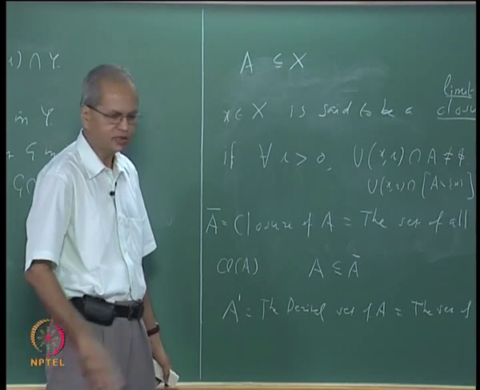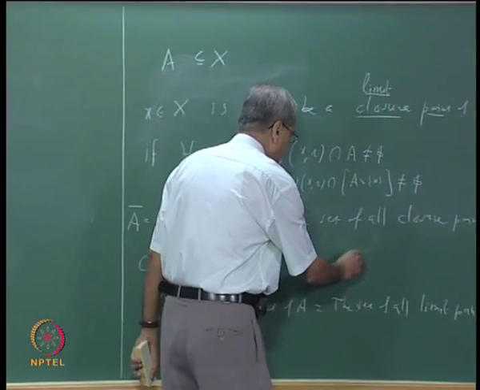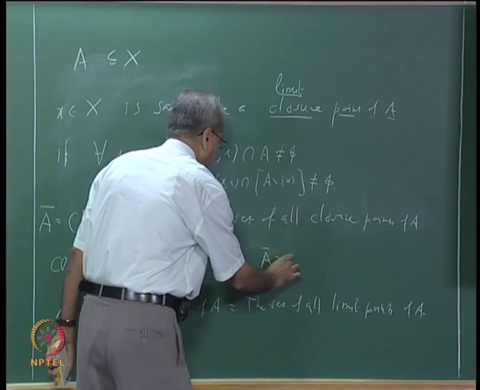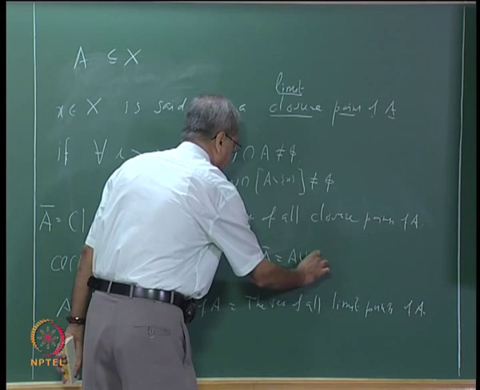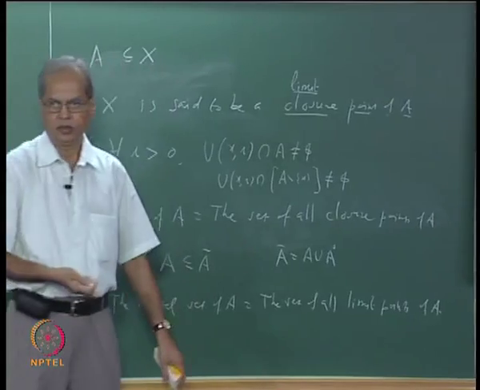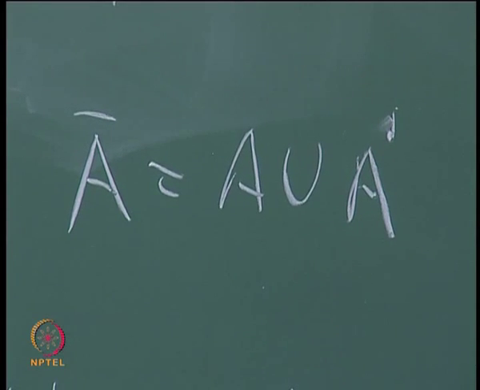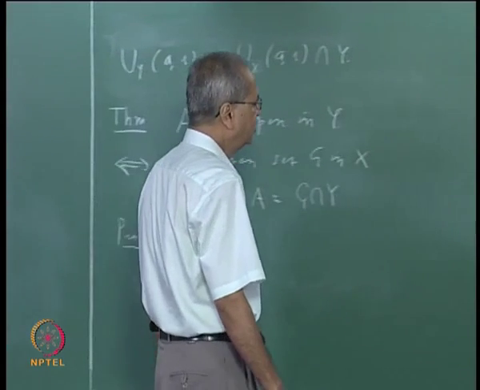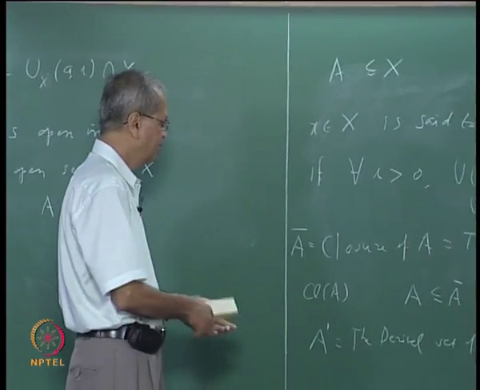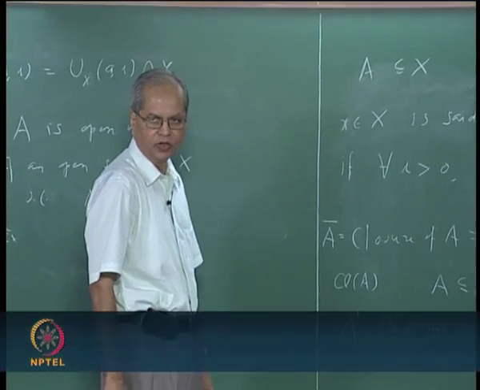In other words, if you summarize all this discussion, what it means is this, that A closure is nothing but A union A prime, right. That is A union the derived set, that is A along with all its limit points, that forms what is called the closure of A. Alright. Now let us also see what is meant by saying that something is not a closure point or something is not a limit point.